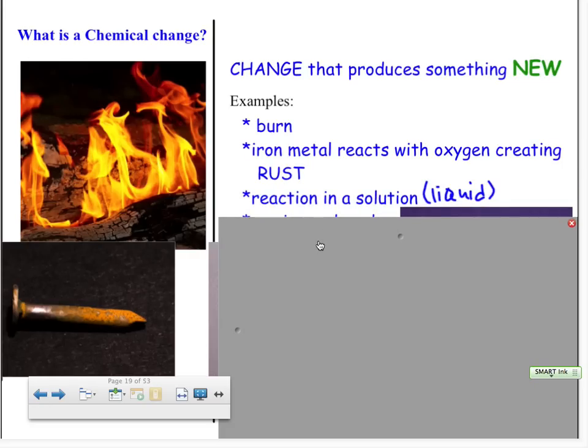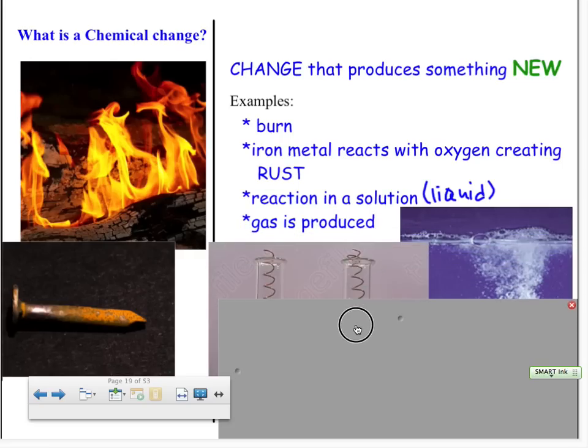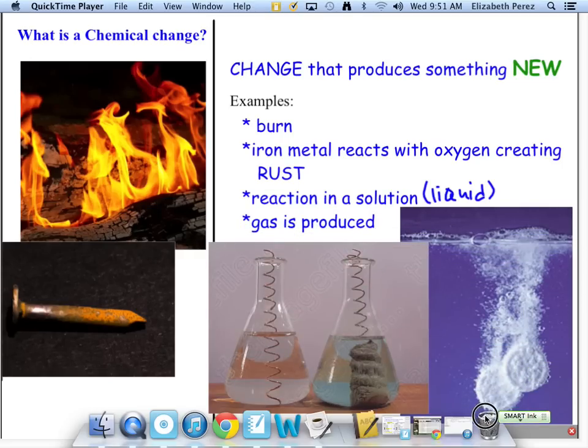Whenever you have a reaction in a solution, and a solution is any kind of liquid, you have a chemical change. A reaction can be anything from gas being produced, like the bubbles in this example over here. You see the tablets giving off a lot of bubbles, and those bubbles are something that is new because of the reaction with the liquid and the substance that is being put into the liquid.